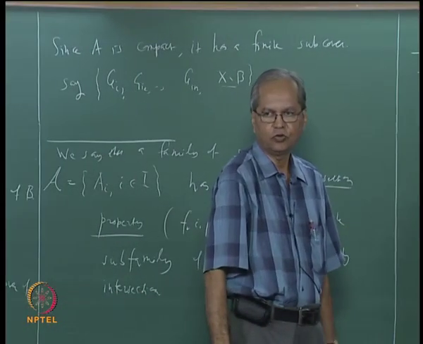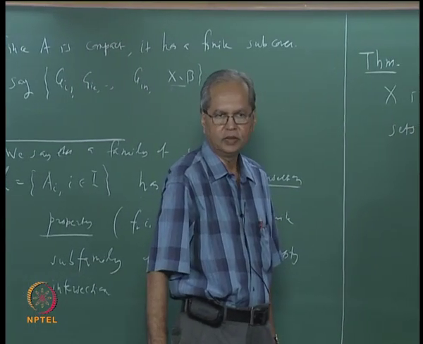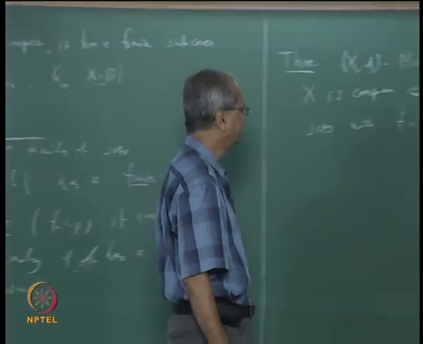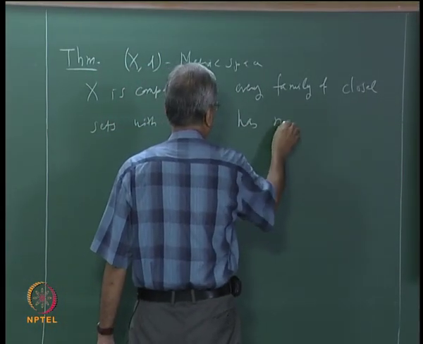Suppose you take a family of closed sets with finite intersection property, then the intersection over the whole family is non-empty.